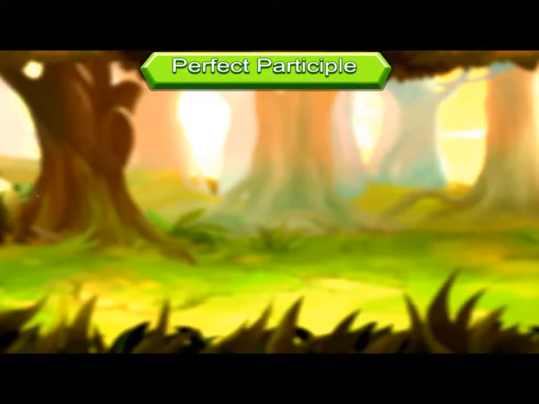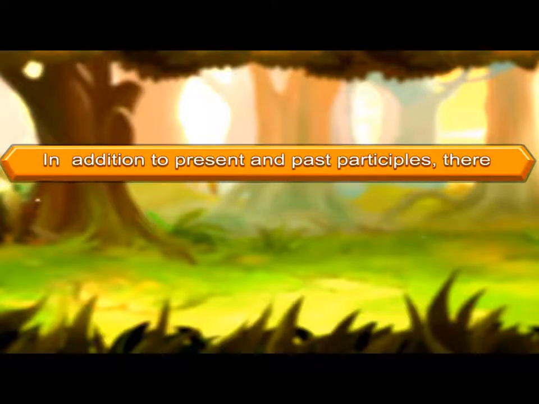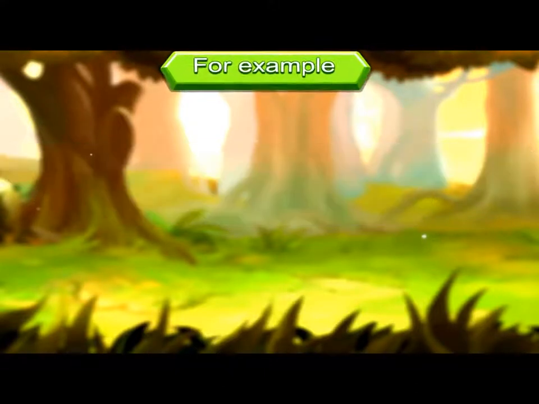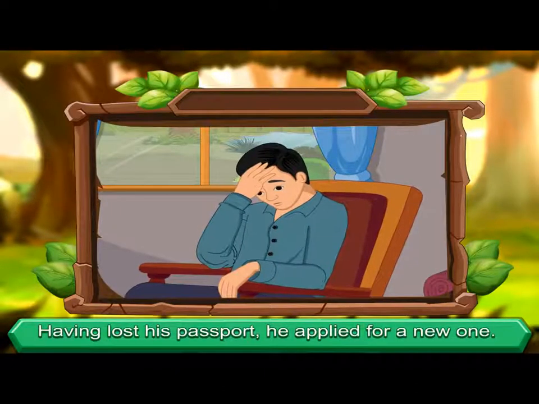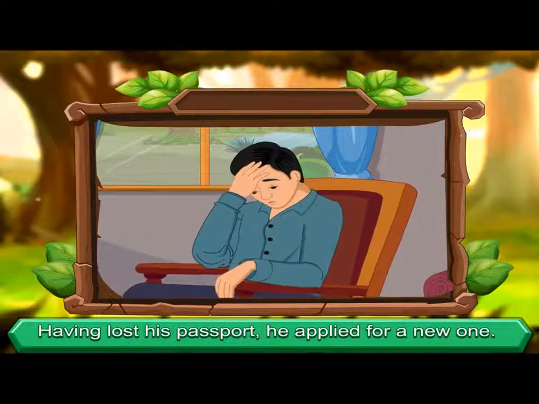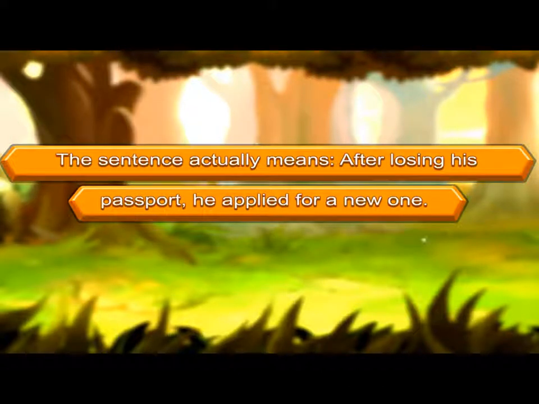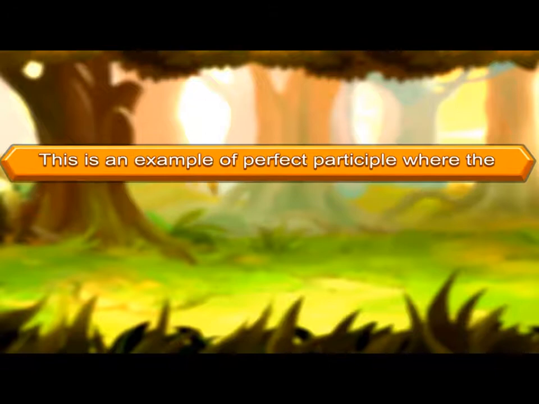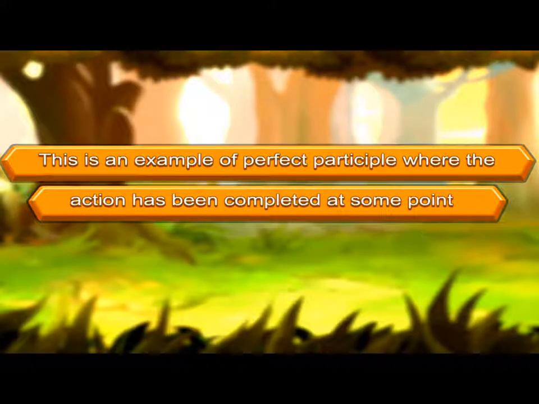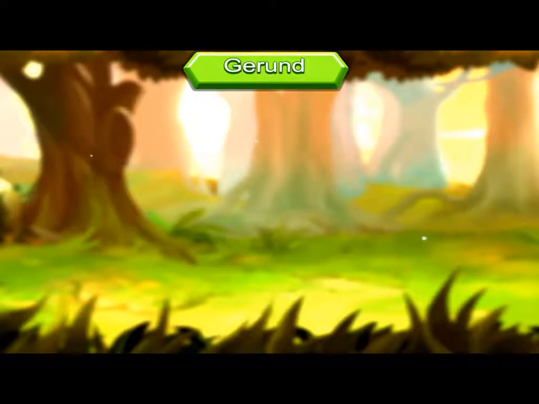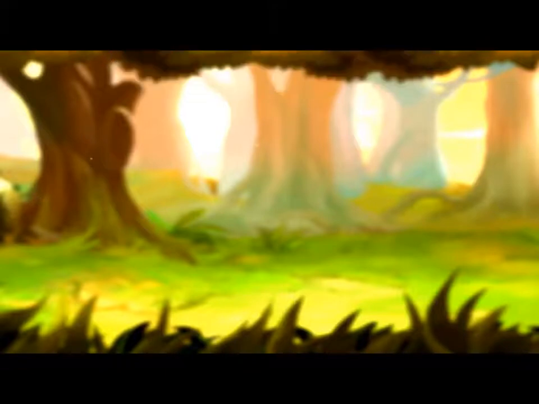Perfect participle. In addition to present and past participles, there is also a perfect participle. For example, having lost his passport, he applied for a new one. The sentence actually means, after losing his passport, he applied for a new one. This is an example of perfect participle where the action has been completed at some point of time in the past. Gerund. Look at this sentence.